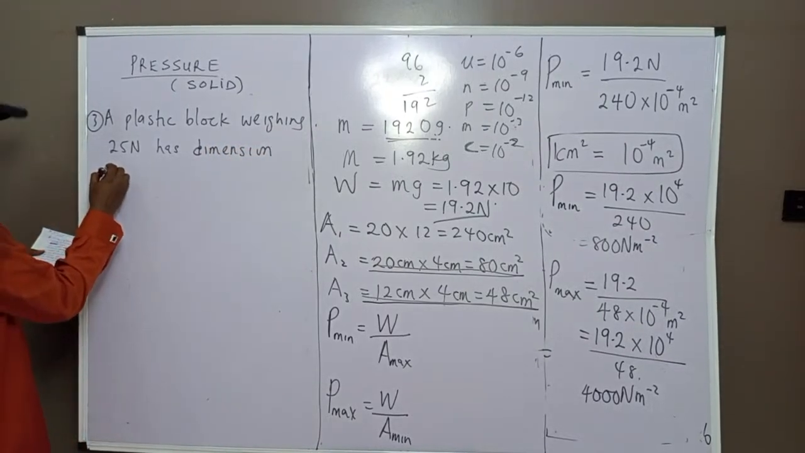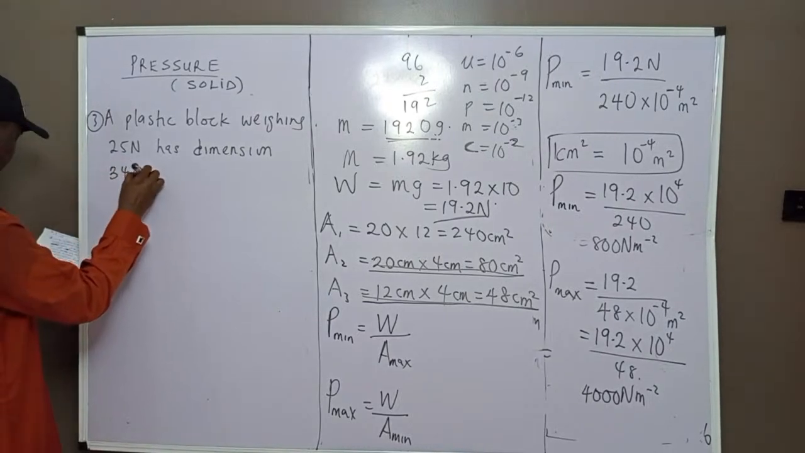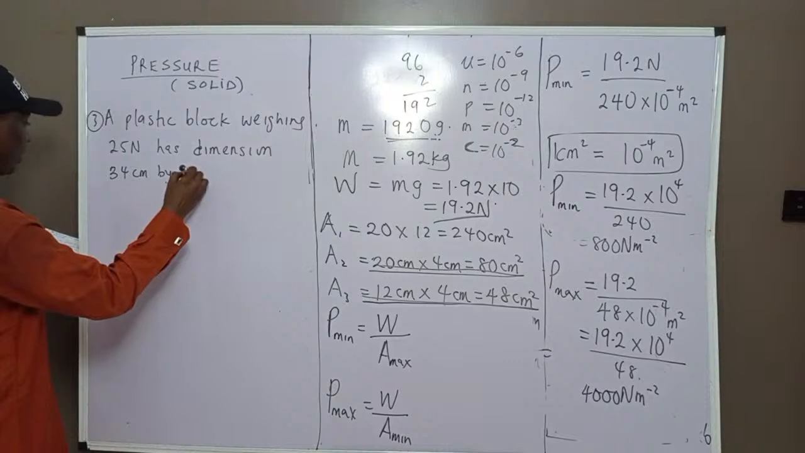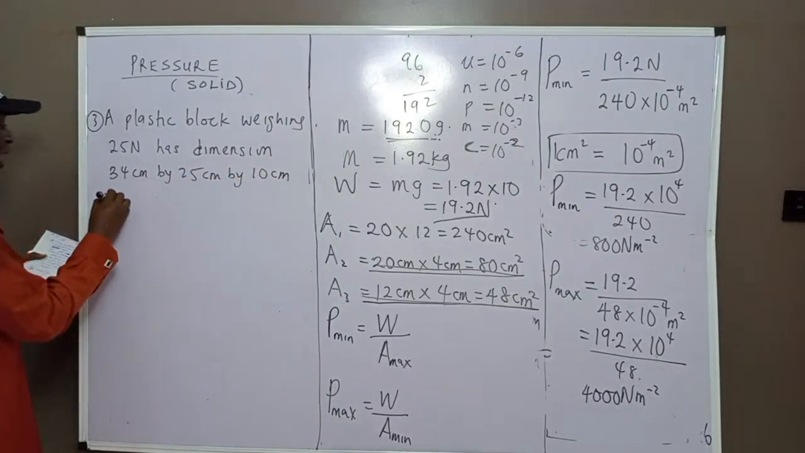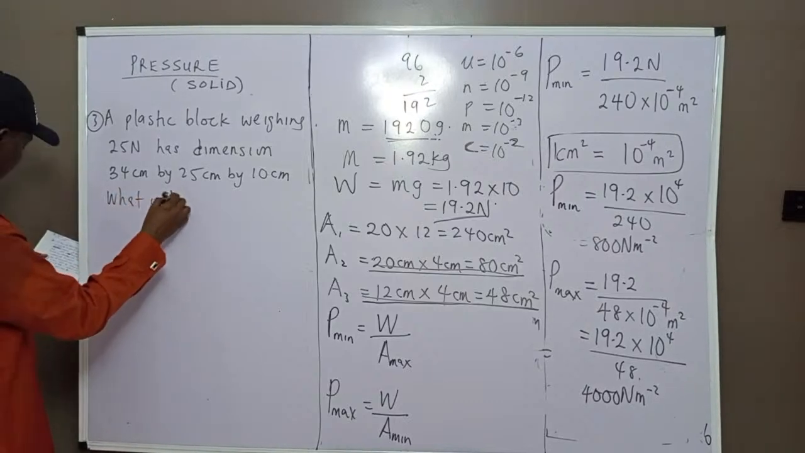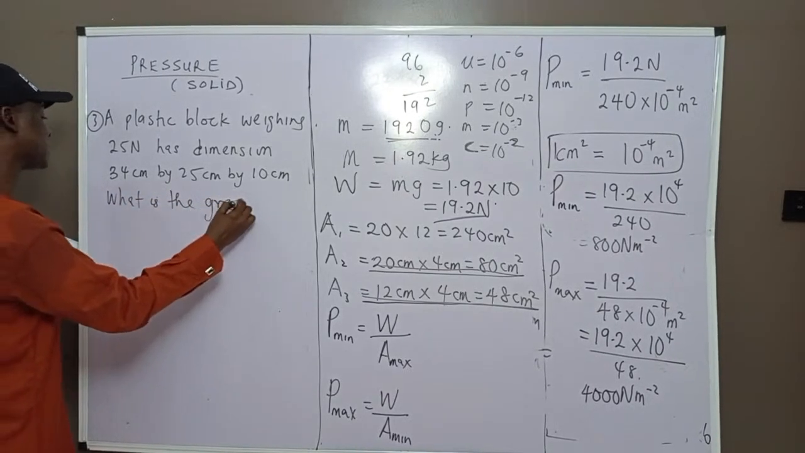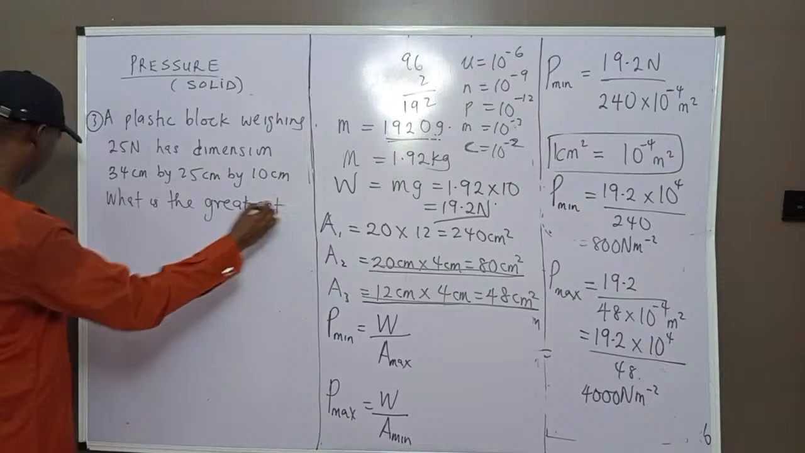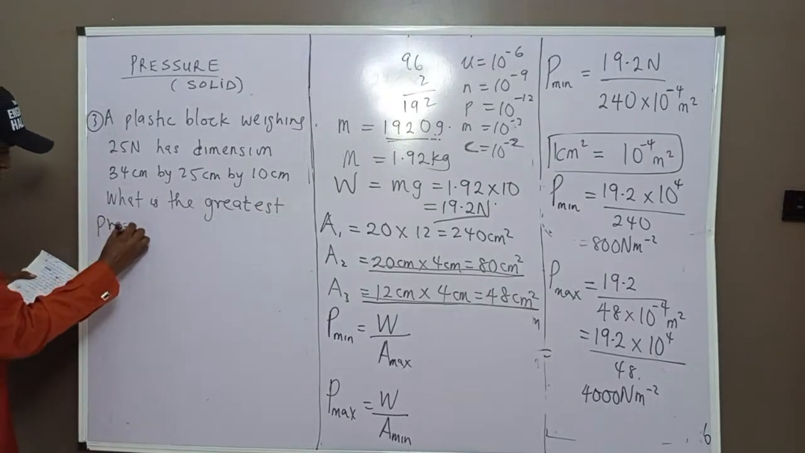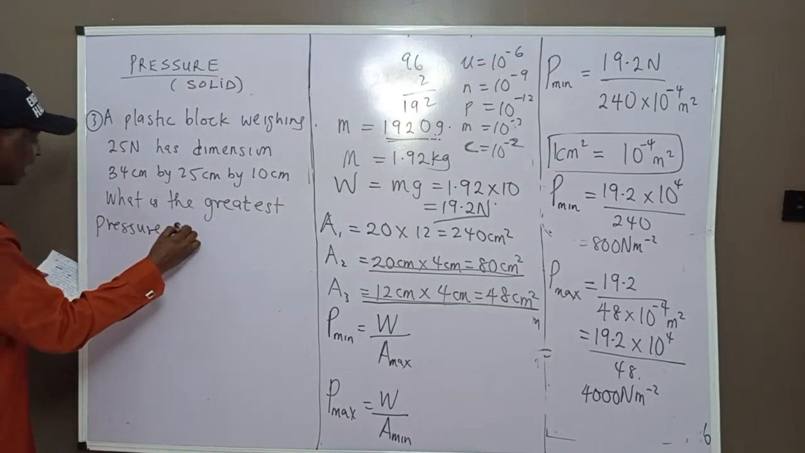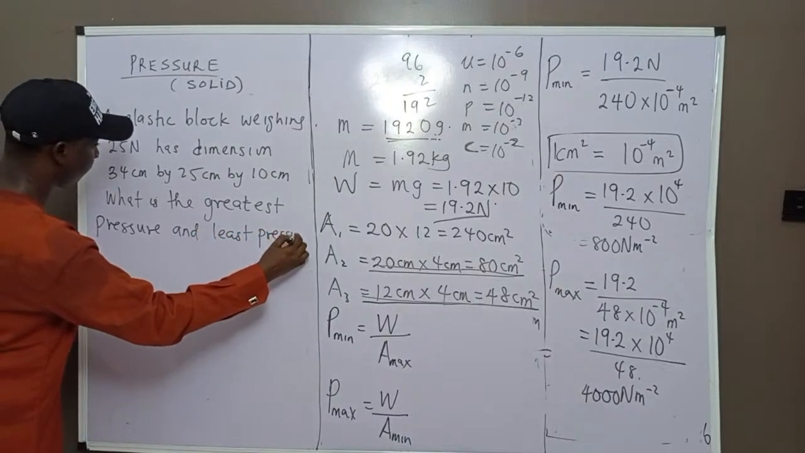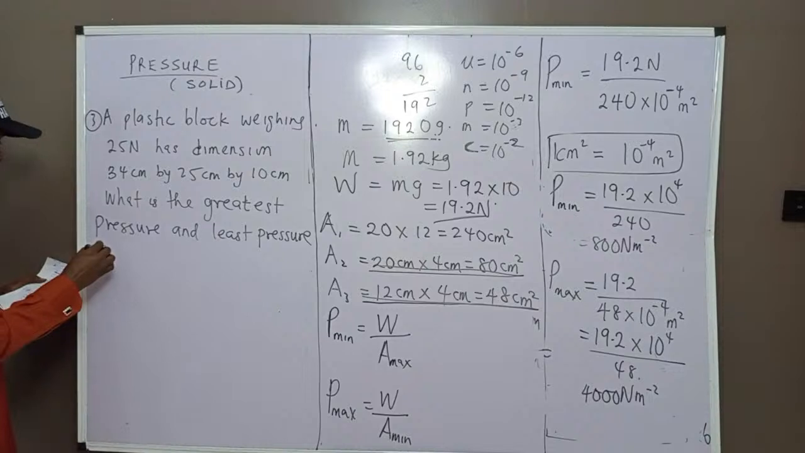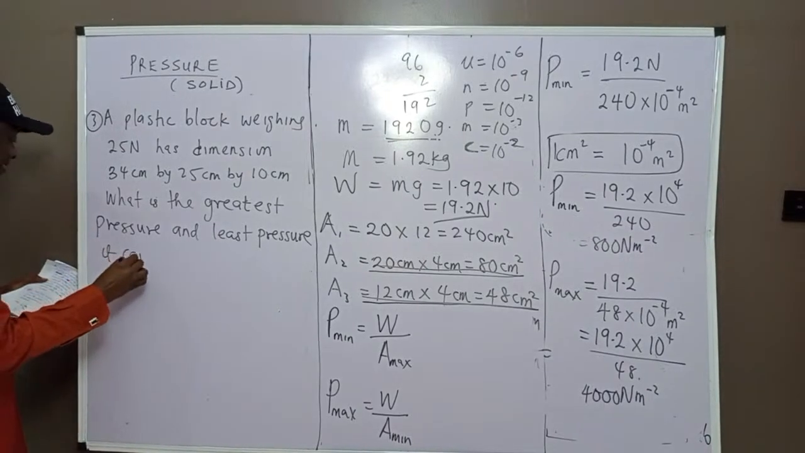Has dimension 34 centimeter by 25 centimeter by 10 centimeter. What is the greatest pressure and the least pressure it can exert